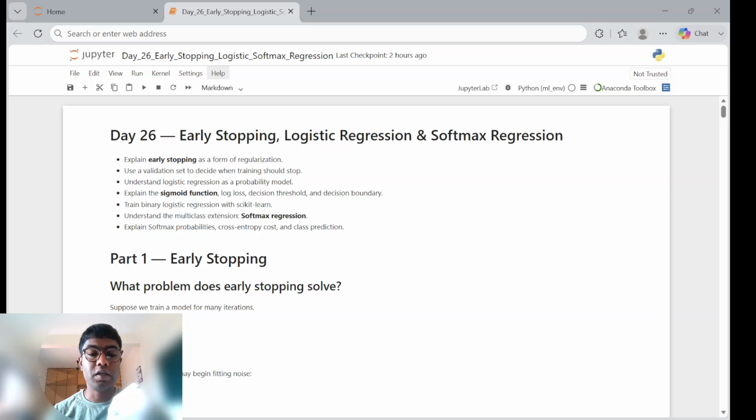This is day 26 of this machine learning playlist. We are going to be looking at early stopping, logistic regression, and softmax regression. These are a few new topics, and the remaining topics in training a model.